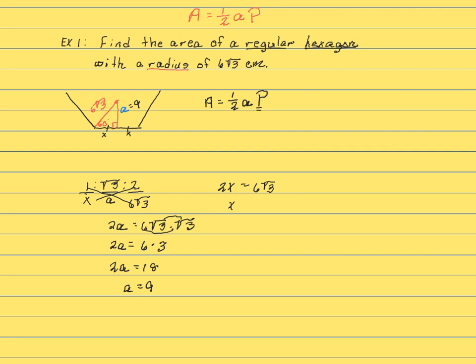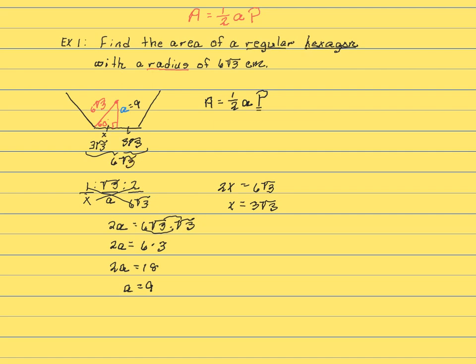Dividing both sides by 2, I'm going to get x would equal 3 square roots of 3. So this is now 3 square roots of 3, but I need the length of the whole side. Then this is also 3 square roots of 3, making my side length 6 square roots of 3.